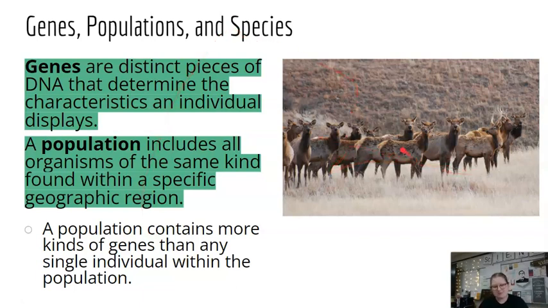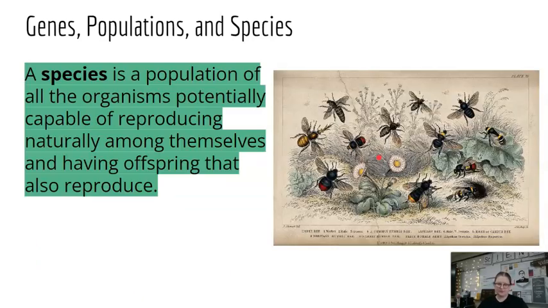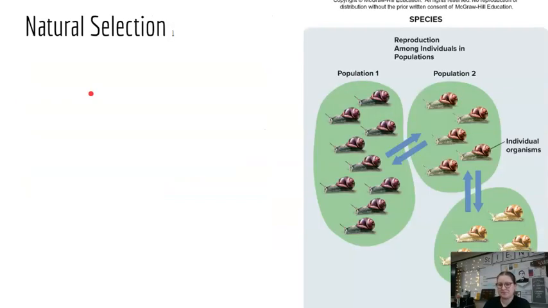Even though all of these guys look exactly the same, there's going to be some variation in genes from this guy to that guy. All right, and then a species. A species is a population of all the organisms potentially capable of reproducing naturally among themselves and having offspring that also reproduce. In biology, you should have gone over the species concept, being able to define a species. If that's something that doesn't quite click with you yet, please let me know so we can have that conversation. But the most basic definition we have is two things are the same species if they can naturally reproduce and their offspring also are able to reproduce.